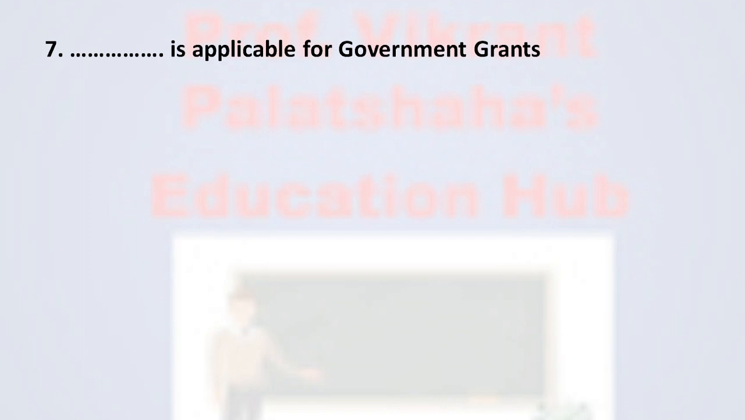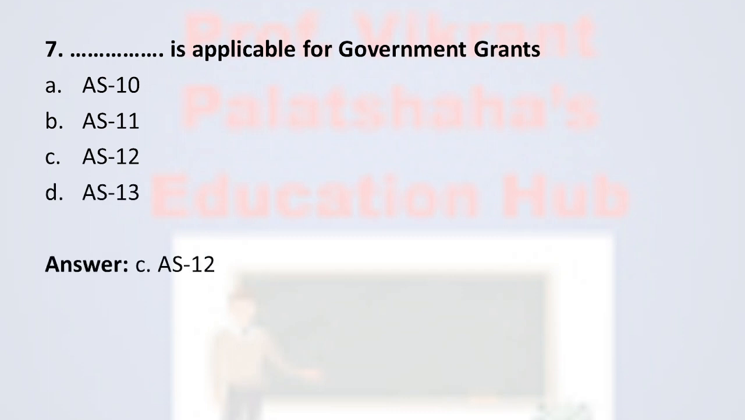Next question number 7: Dash dash is applicable for government grants. Option A accounting standard number 10, option B accounting standard number 11, option C accounting standard number 12, and option D accounting standard number 13. The correct option is option C accounting standard number 12. So accounting standard number 12 deals with government grants.